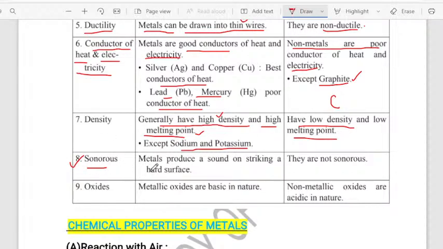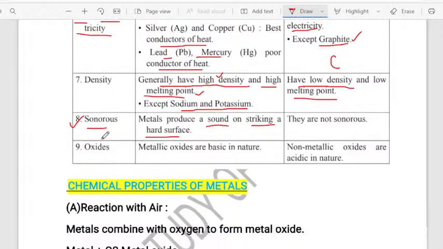Sonorous means sound producing property. So metals produce sound on striking a hard surface. If you take a metal and drop it down, it produces sound. So metals are sonorous in nature.